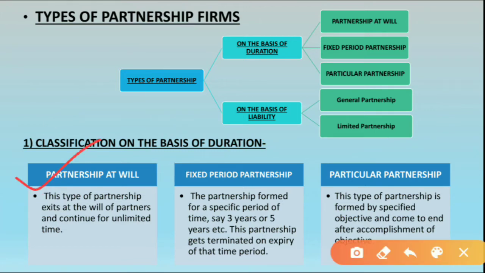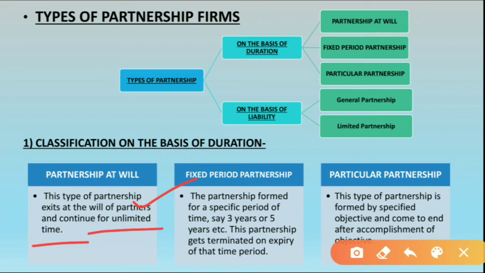See, partnership at will means what? अपनी इच्छा से जो होता है. So what does this partnership firm say? This type of partnership exists at the will of partners and continues for unlimited time.